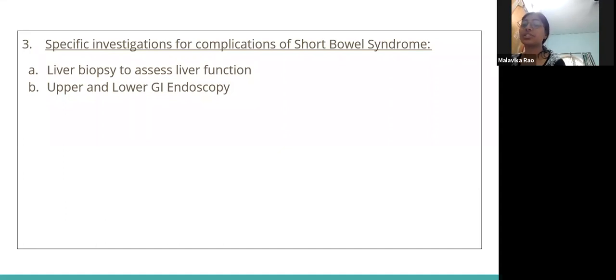Specific investigations include liver biopsy to assess liver function, and also upper and lower GI endoscopy, which we can also use to diagnose Crohn's disease or the extent of Crohn's disease.